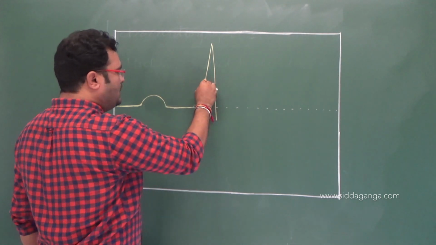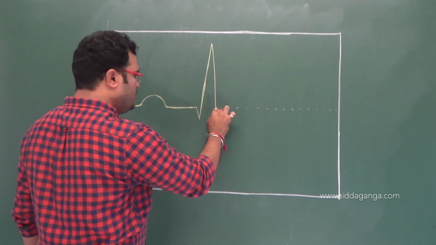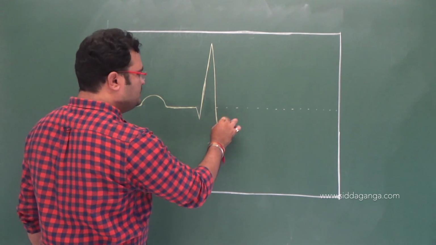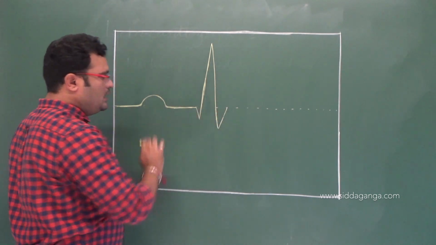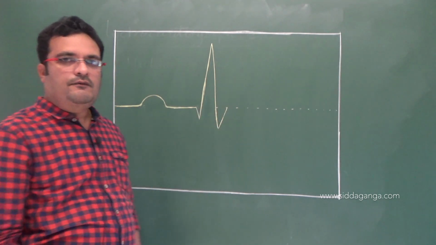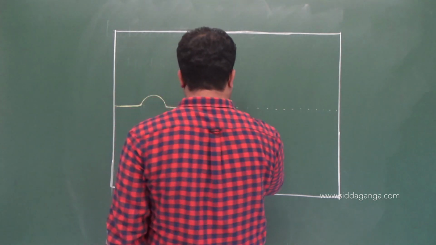See, this graphical representation, or this electrocardiogram, shows the different waves, and the waves can be considered from the letter P to T: P, Q, R, S, T, right?